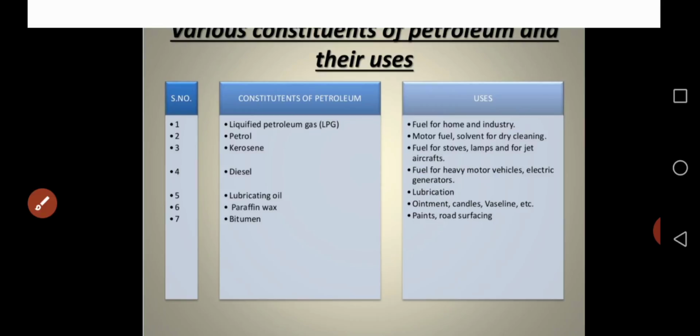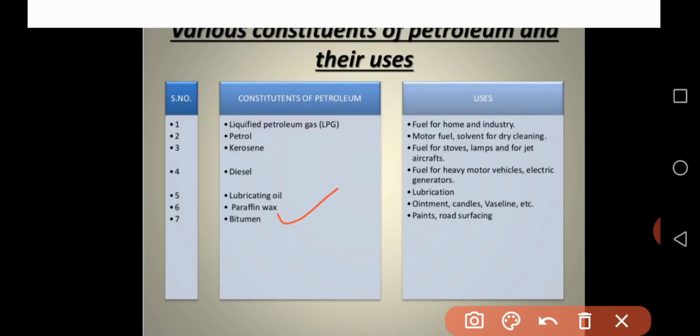Similarly, paraffin wax is also a constituent of petroleum. We use paraffin wax in ointment, candles, Vaseline, and some other purposes. Paraffin wax is a very important constituent of petroleum. Similarly, the last one is bitumen. We use this part of petroleum, bitumen, in paints, road surfacing, and some other fields.